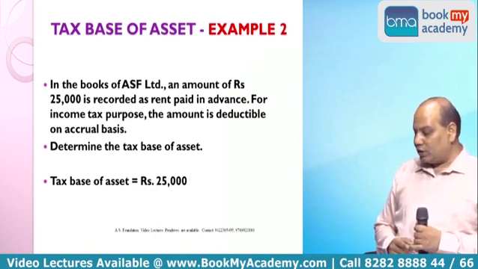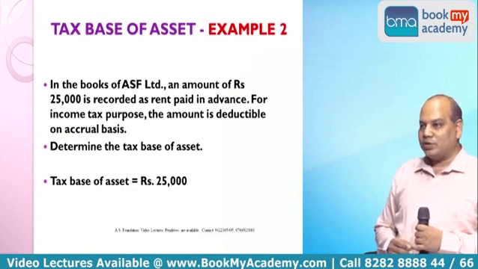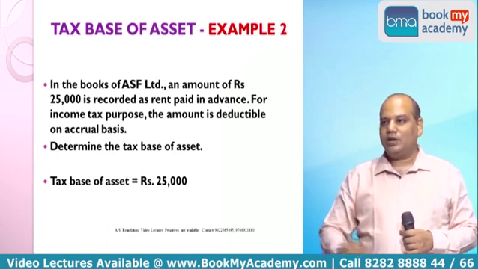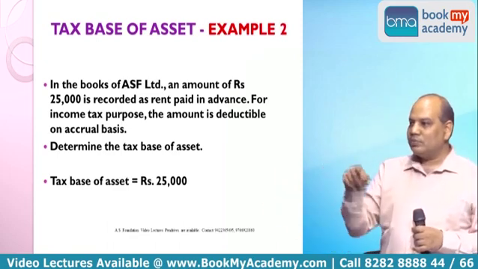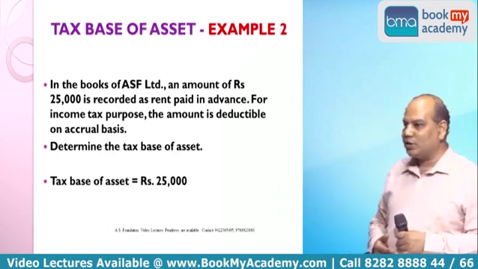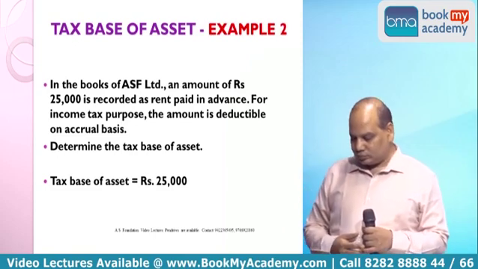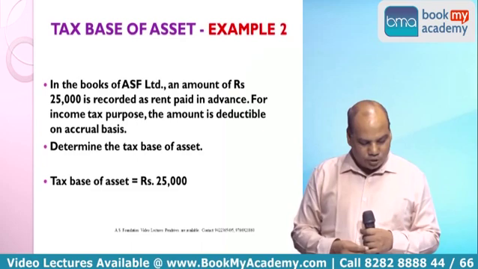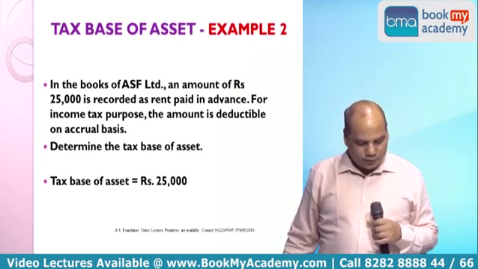If it was written that the amount is deductible on cash basis, it means you have claimed in this year only, and therefore your tax base would have become 0, because then you will not get any deduction in the future year. So the answer of this question number 3 was 25,000.